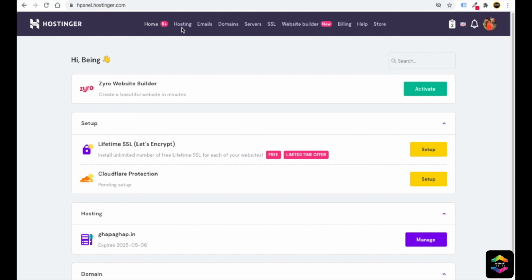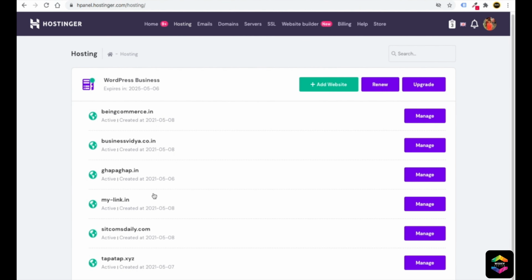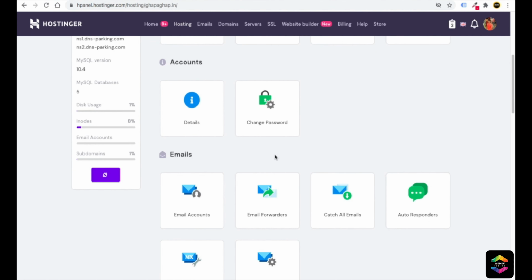So now let's see how you can create a subdomain. First of all, you need to go to hosting. Here you will see all your websites which have been hosted. For example, this gapagap.in is one of the websites. Here I want to add subdomains. So I will click on manage of this gapagap.in domain. Just click on manage. Just scroll down.